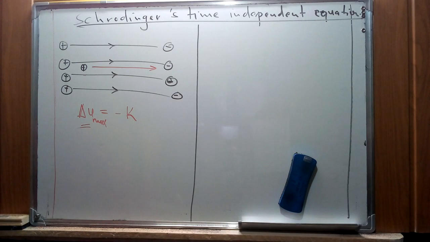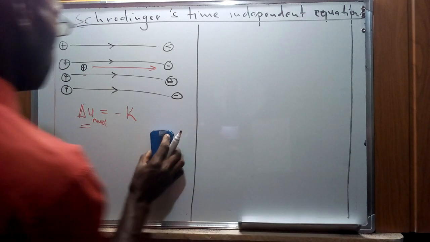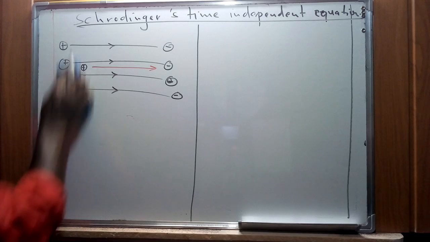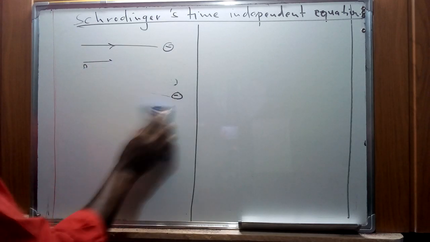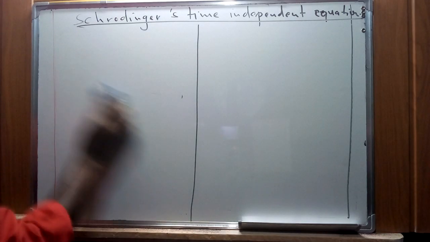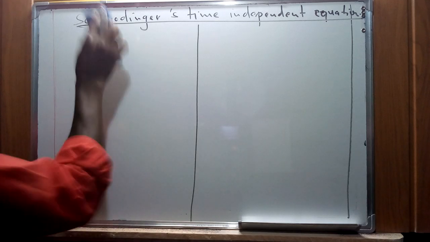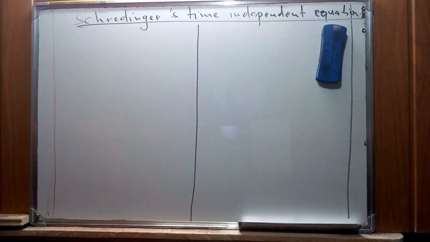This is a concept upon which an electron moving in a potential difference can be described in terms of momentum and energy, and Schrödinger's equation is going to give us a way in which we can describe its position.